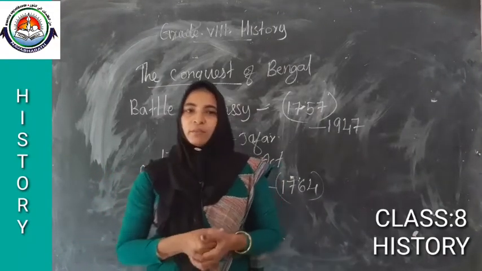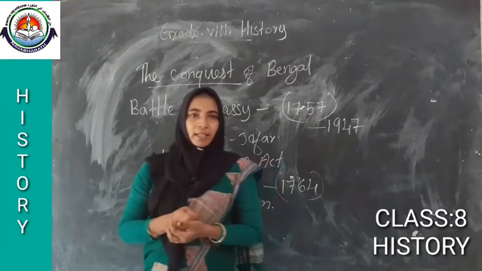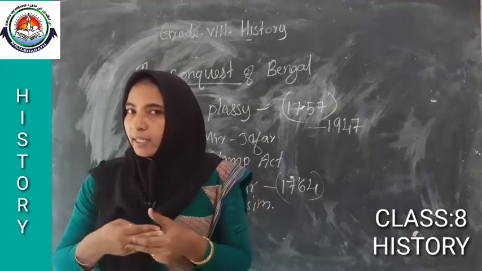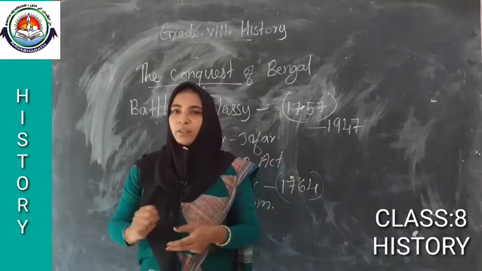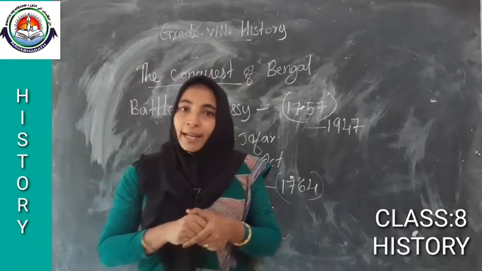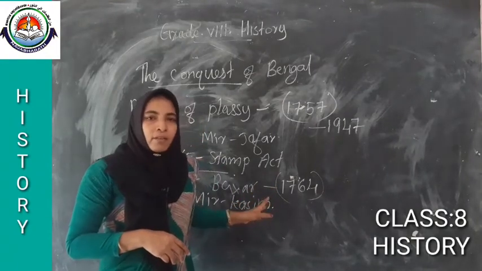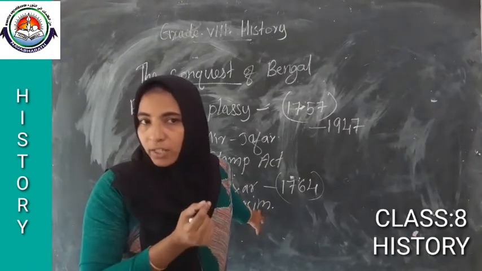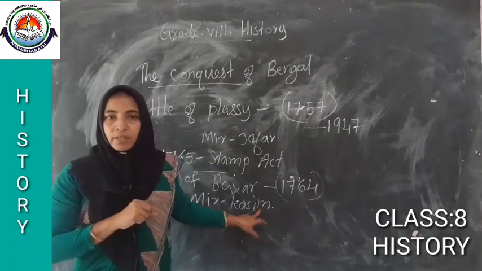That was a positive attitude towards our own merchants, our own peasants and merchants, by avoiding the internal duties. That was good for our merchants also. But the Britishers were not at all ready to continue that. When Mir Qasim abolished the internal duties, the Britishers were not at all ready to agree, because it was favorable to our own merchants also.